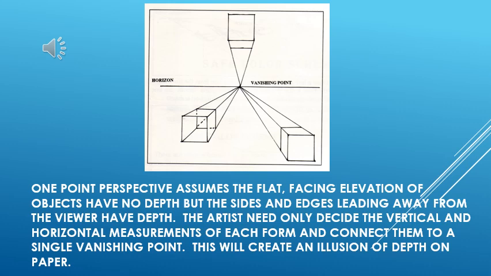The basic rules of making one point perspective: we have to define the eye level of the drawing, which we already define in all drawings, where we are looking from at the object. So in one point perspective, to define the eye level of our drawing, we have to draw a horizontal line, and that line is known as the eye level of your drawing. You can draw it on the top, on the side, on the bottom, wherever you want.